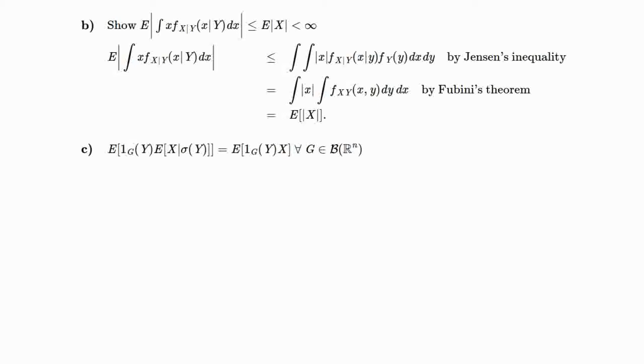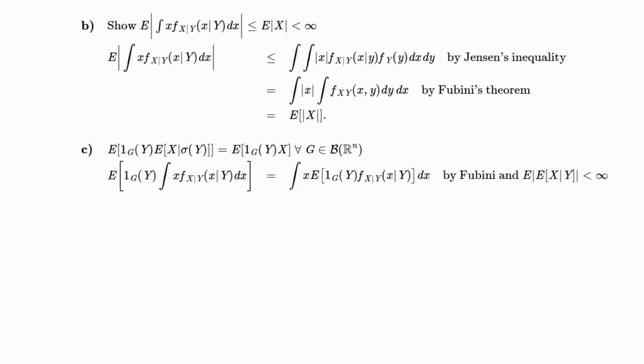The last of the three properties that we need to show is taking out indicator functions. In particular, we need to show that the expectation of 1_G(Y) times the conditional expectation of X given sigma(Y) is equal to the expectation of 1_G(Y) times X. And that has to be for any Borel set G.